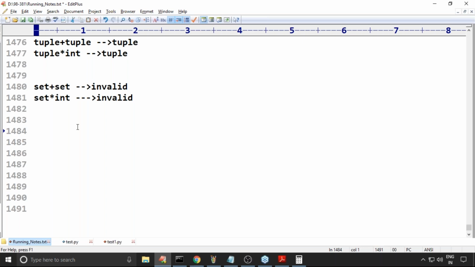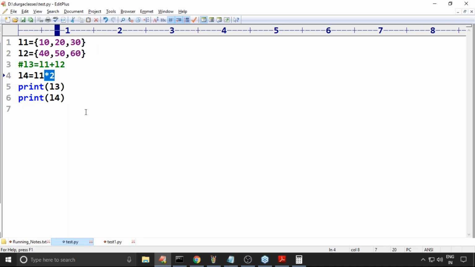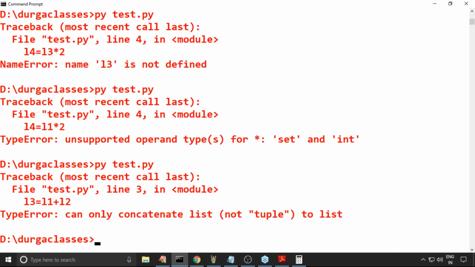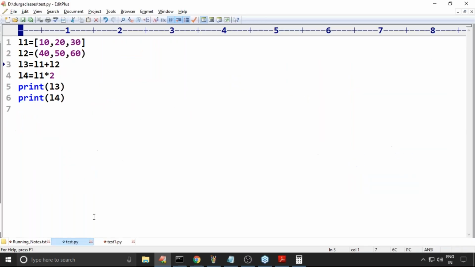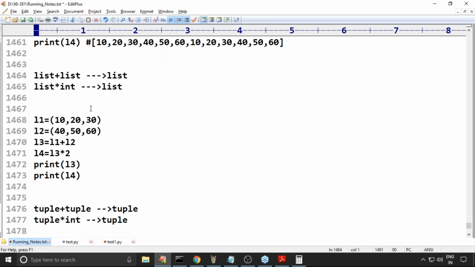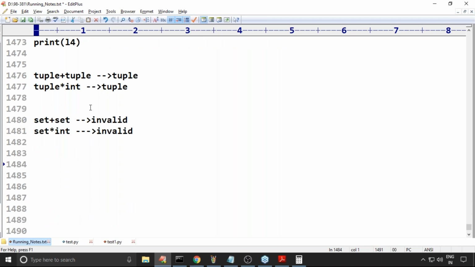Remember this carefully, sir, because at least for standard data structures you should have clarity. Suppose I take one as a list and the second one as a tuple. Different types. Is it going to be acceptable or not? Now observe the plus operator. It can only concatenate list to list, but not a tuple. List plus list is acceptable, list plus tuple is not acceptable.